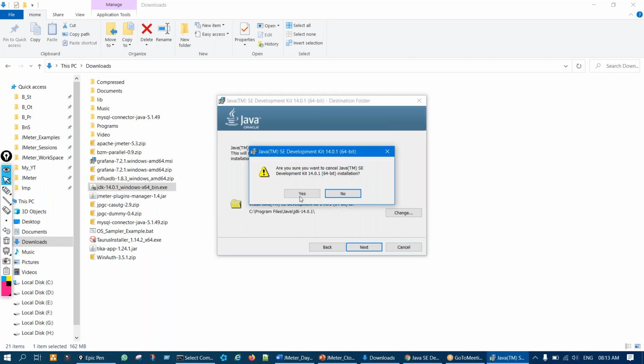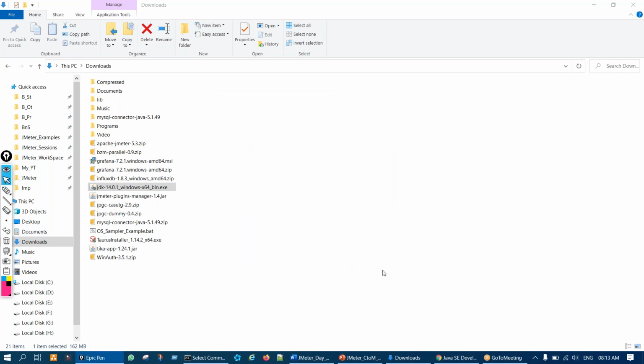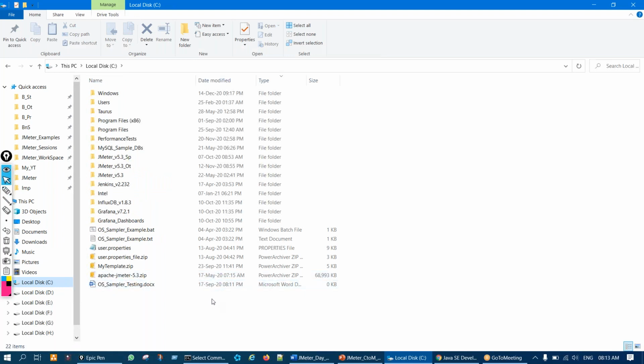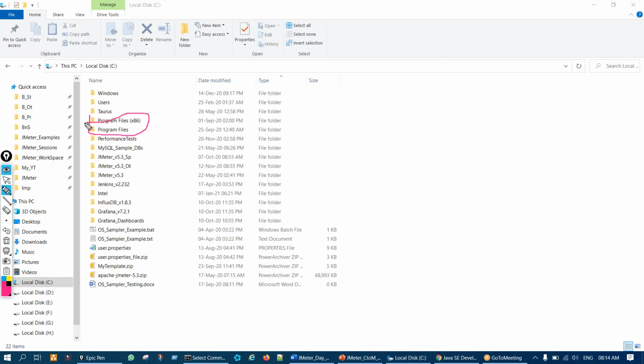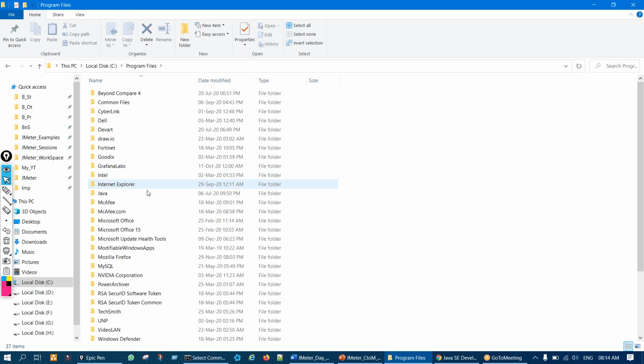I have already installed it, so I'm just canceling it. Once the installation is completed, go to your C drive, or the path that I just said we have to remember. You will find one or two folders related to program files. Maybe it can be program files only. Inside program files or program files x86, one folder will be created. The name will be Java.